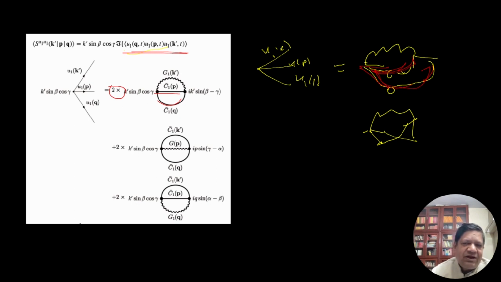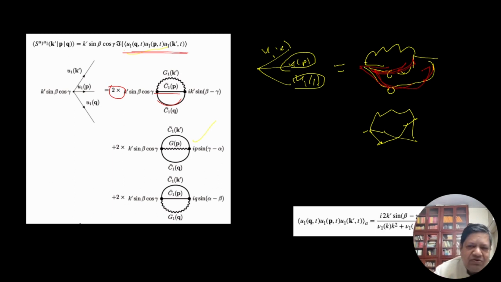Similarly, I can expand this using Green's function, and I get this diagram. I can expand this one with Green's function, I get this diagram. So I get three diagrams, each coming from the expansion of one leg: U1K prime, U1P, U1Q. So when I combine all of them, it is behind this stuff. So it is K prime sine beta minus gamma. So it is the first one, okay? The first one is giving you some expression.